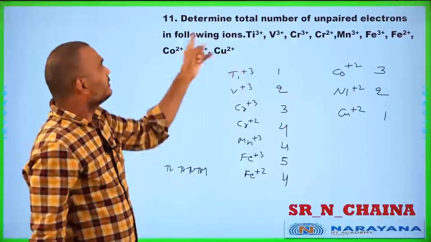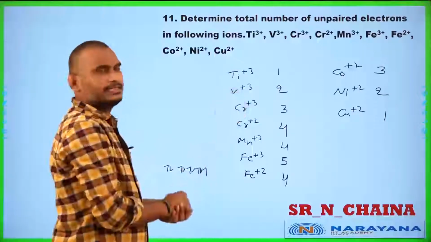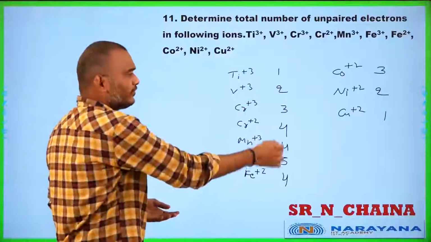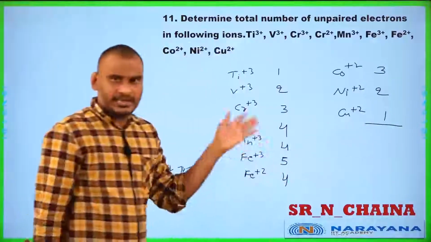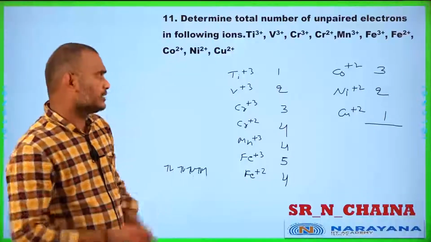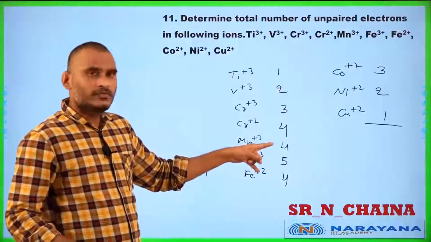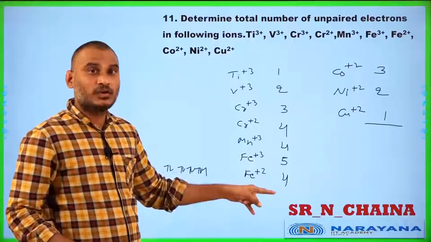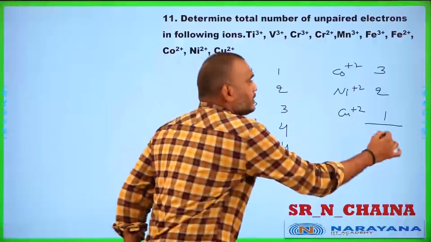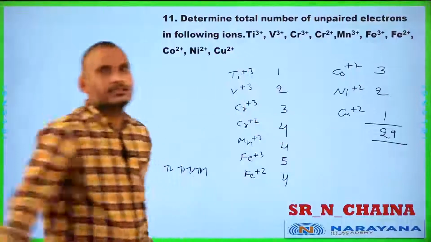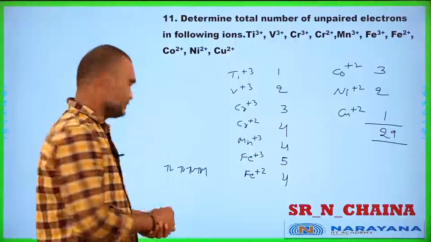You see student, determine the total number of unpaired electrons in the following ions. 1 unpaired electron, 2, 3, 4, 4, 5, 4, 3, 2, 1. If you want, do the sum also, because sometimes they will give it as an integer type question. 1 plus 2, 3, 3 plus 3, 6, 6 plus 4, 10, 10 plus 4, 14, 14 plus 5, 19, 19 plus 4, 23, 23 plus 3, 26, 26 plus 3, 29. The total sum becomes 29. This is the 11th question. Now you go for the next question, number 12.